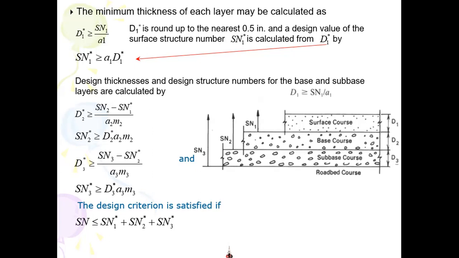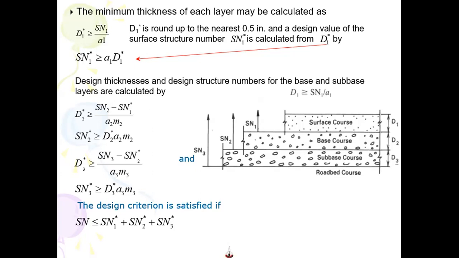So this is the layer coefficient: how much a material contributes as a structural layer. Similarly, the asphaltic base course behaves like this too. It is also 0.40 to 0.44.